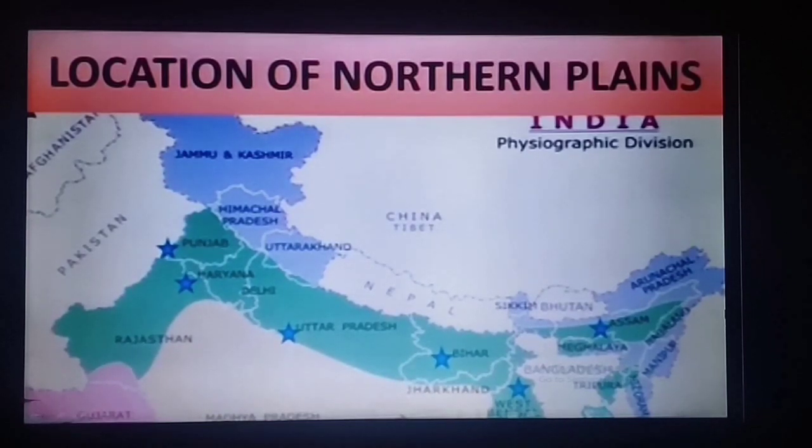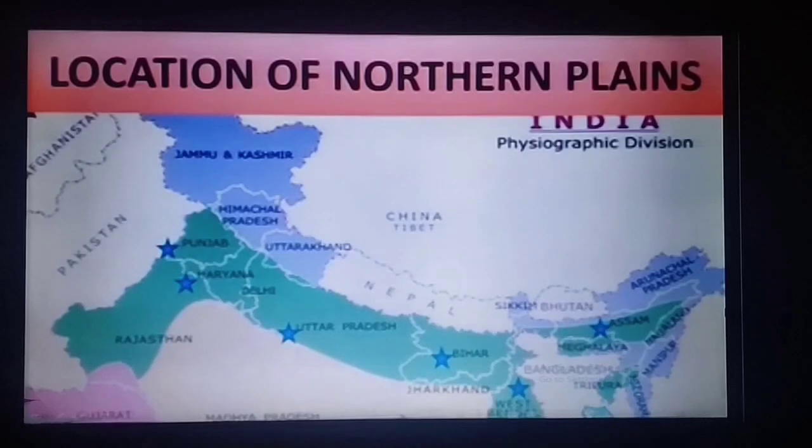The northern plain area remains very fertile because the many rivers flowing from the northern mountains deposit silt and sand in the plain area. That's why the plain area becomes very fertile.